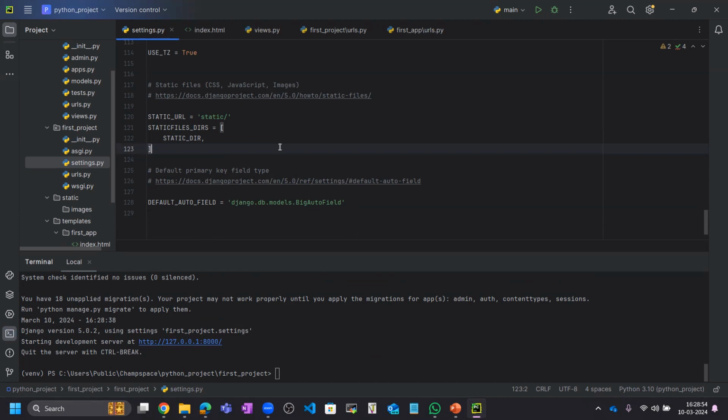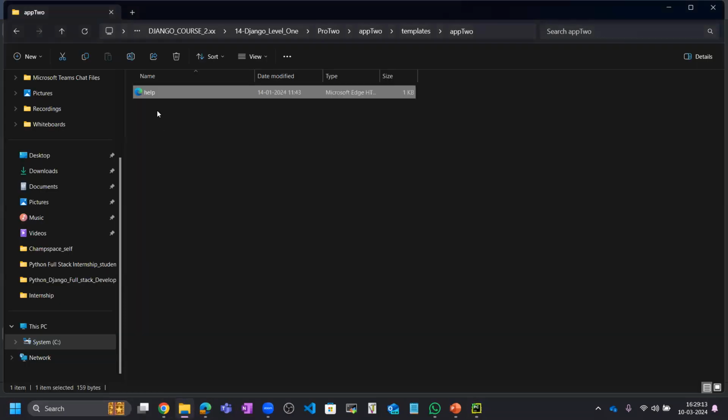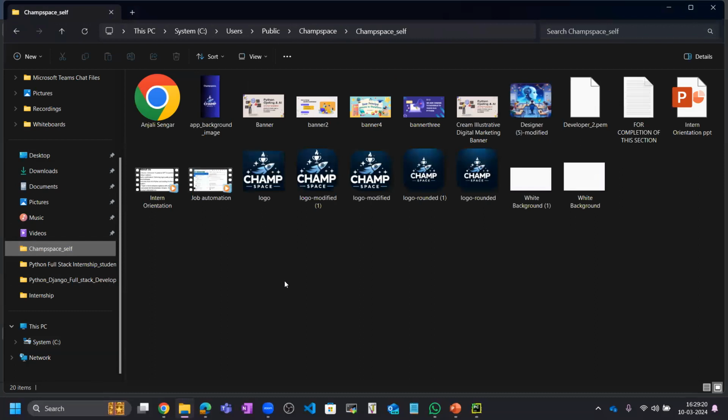Now what we need to do, we need to add an image file. Okay, the static directory part we have already given. Now we need to add the image file. So let me choose some image, not from here. I can choose some image like this logo. So Control plus C, this logo modified.